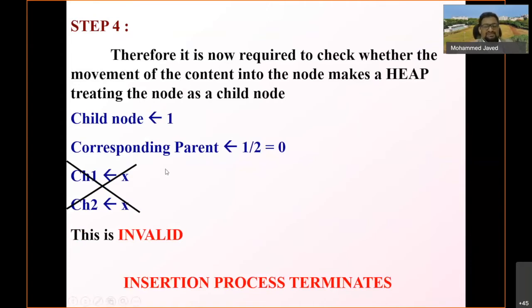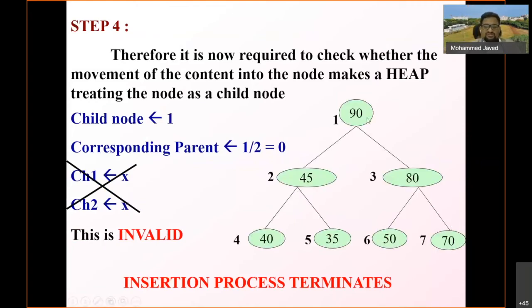When you get this condition, it means that your insertion process, which started from the bottom of the heap, has gone up to the root node. So the insertion process terminates. We wanted to insert 90 here, so we started at position number 7, and this was the disturbed child. If it is a disturbed position, we should ensure whether this is a heap or not.